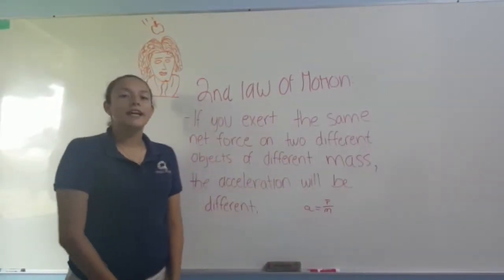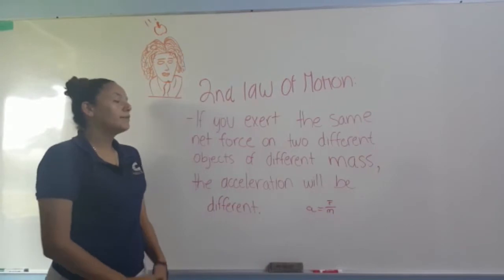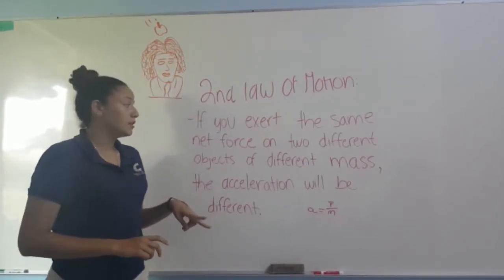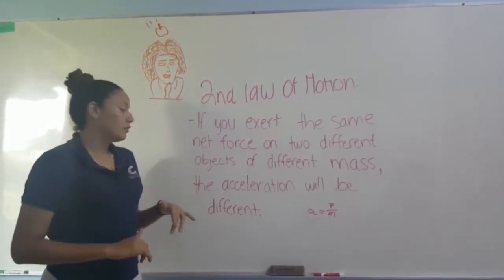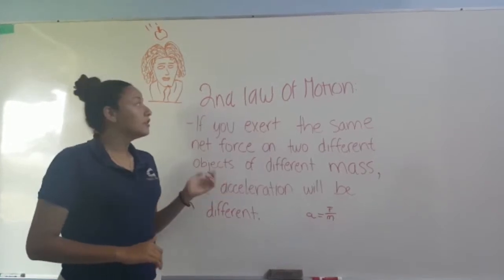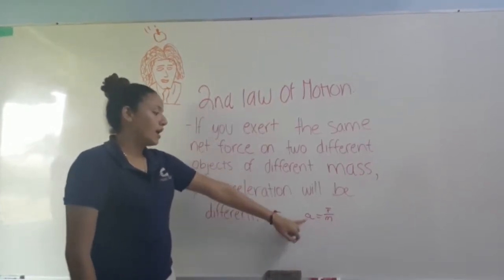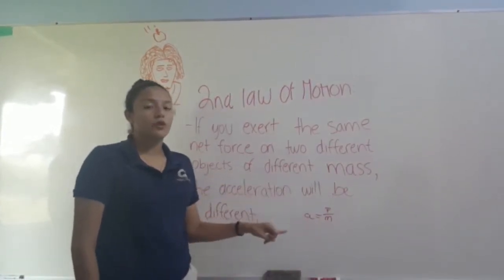Newton's second law states that if you exert the same net force on two different objects of different mass, the acceleration will be different. And for this law, we use this formula. Acceleration equals net force over mass.